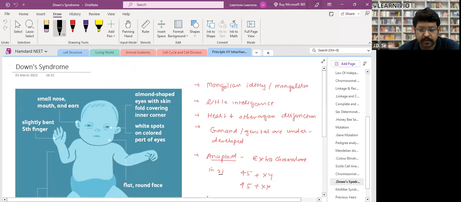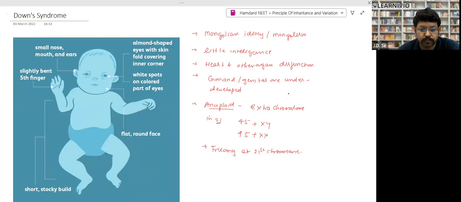One more disease, that is Down syndrome. Down syndrome, Klinefelter syndrome, and Turner syndrome. They all are important. Down syndrome generally takes place in newborn babies. Down syndrome is also known as, it has been asked, Mongolian idiocy or Mongolism. Why? Because the child looks like Mongolian people, right? There will be a small nose, mouth and ear. They will be smaller than normal size.